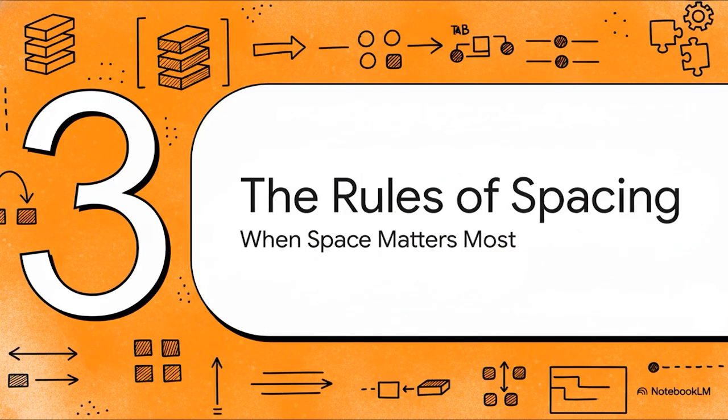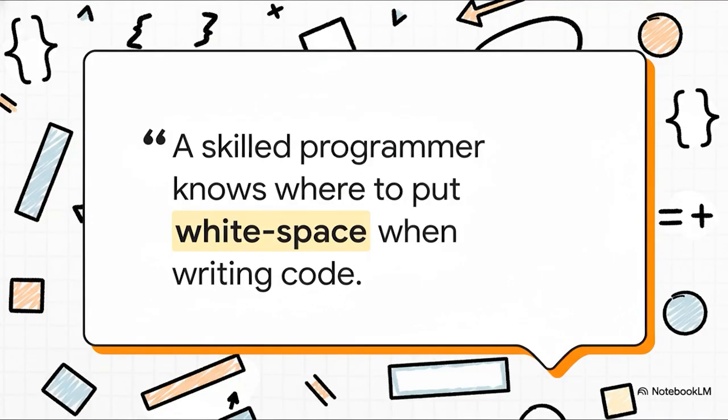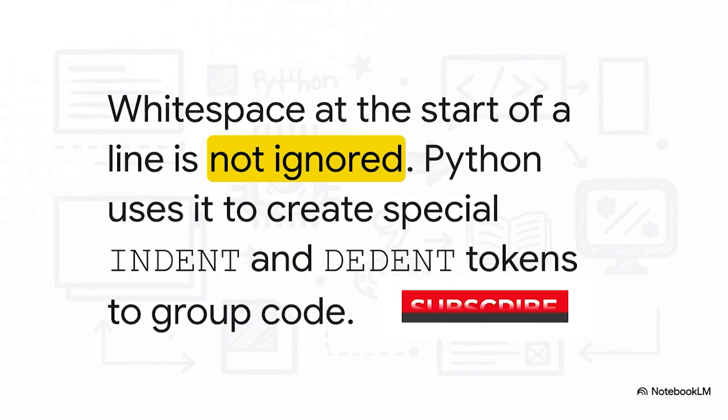All right, we've got tokens down, so let's talk about something everyone knows is a big deal in Python: spacing. But the rules around whitespace might be a little different from what you've heard. Most of the time, spaces and new lines are just there to separate tokens and make the code readable for us. You could put like 5 spaces around a plus sign, and Python really wouldn't care one bit. But there is one massive exception where space is absolutely critical. I'm talking about the white space at the beginning of a line, indentation.